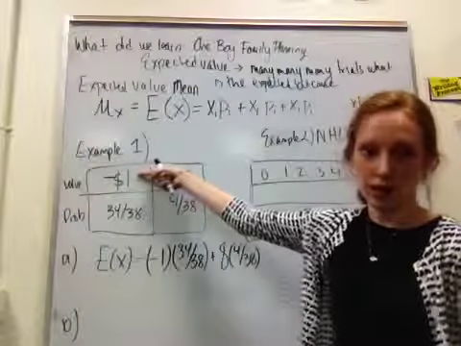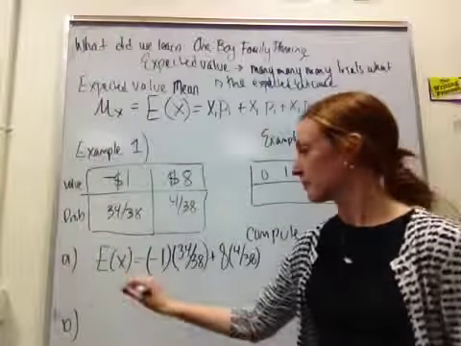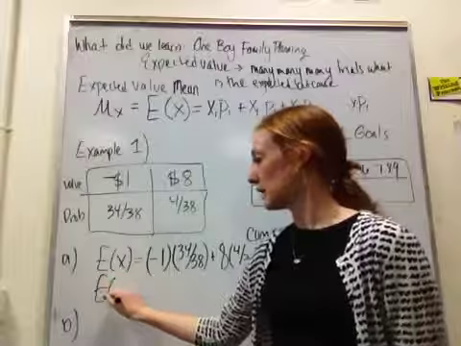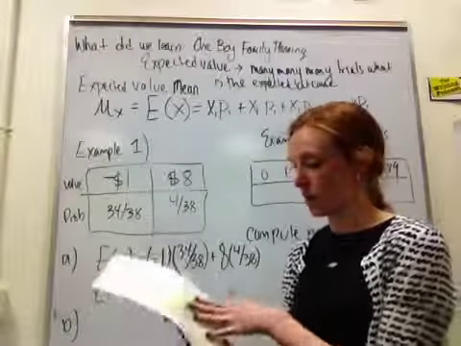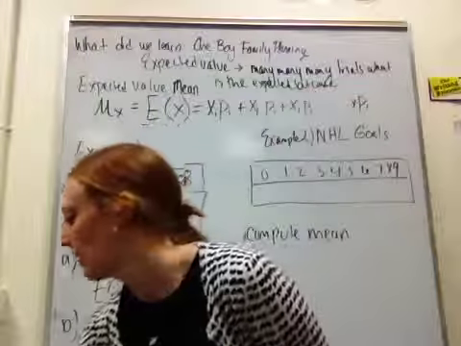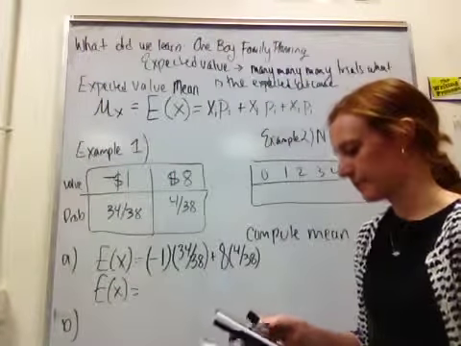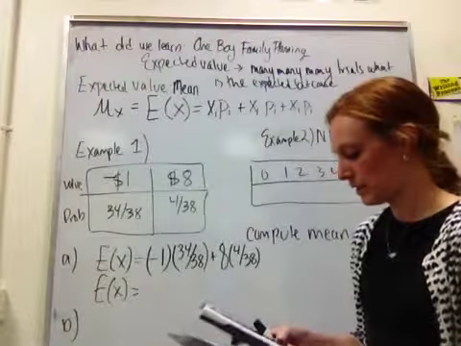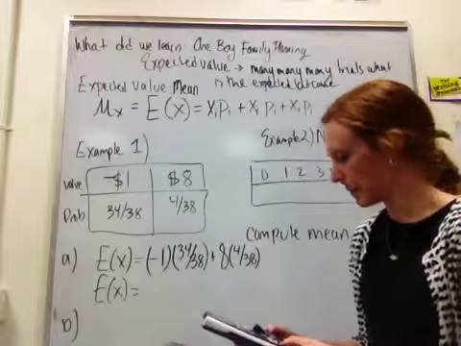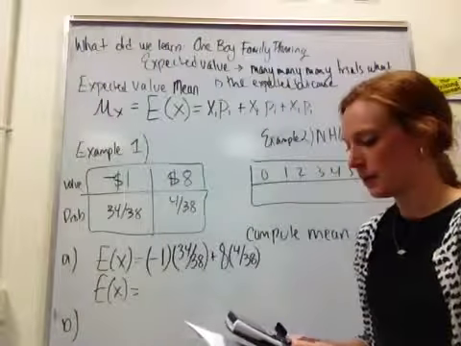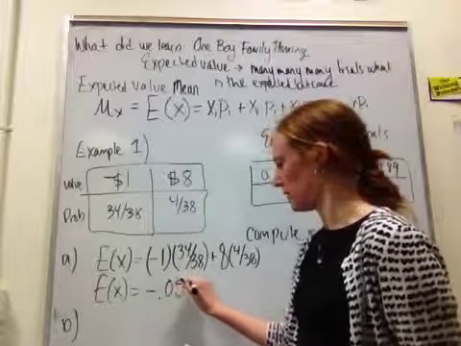So we're doing our value times the probability. We do negative 1 times 34 over 38 plus 8 times 4 out of 38. You end up with a negative 0.052.